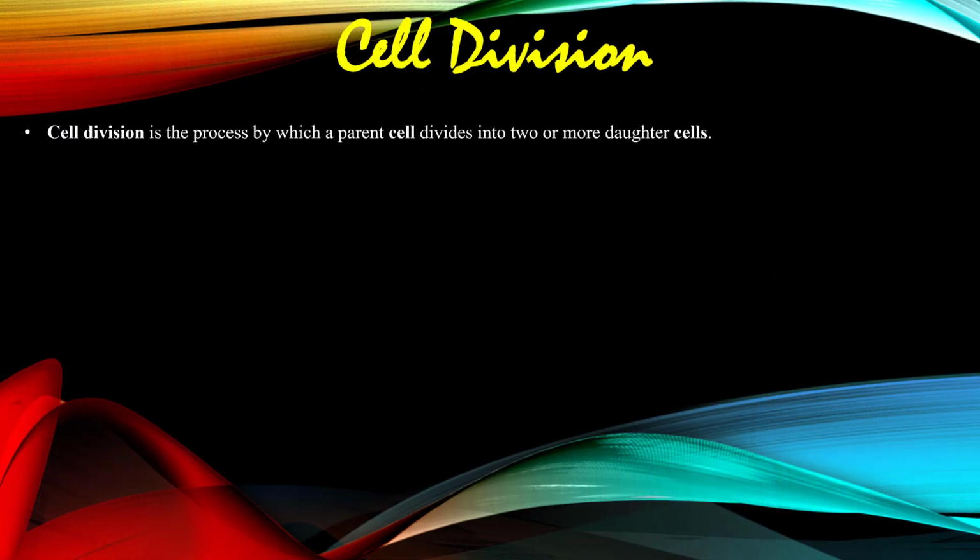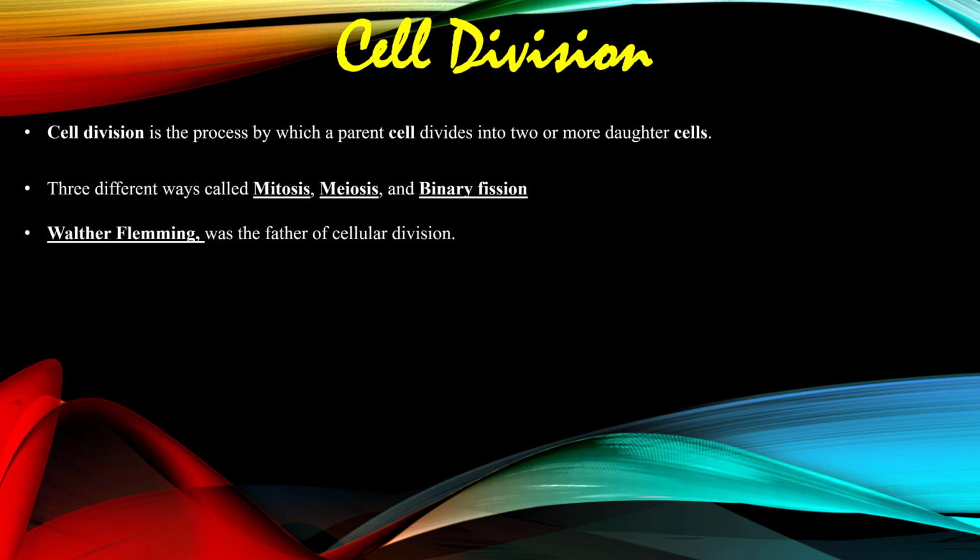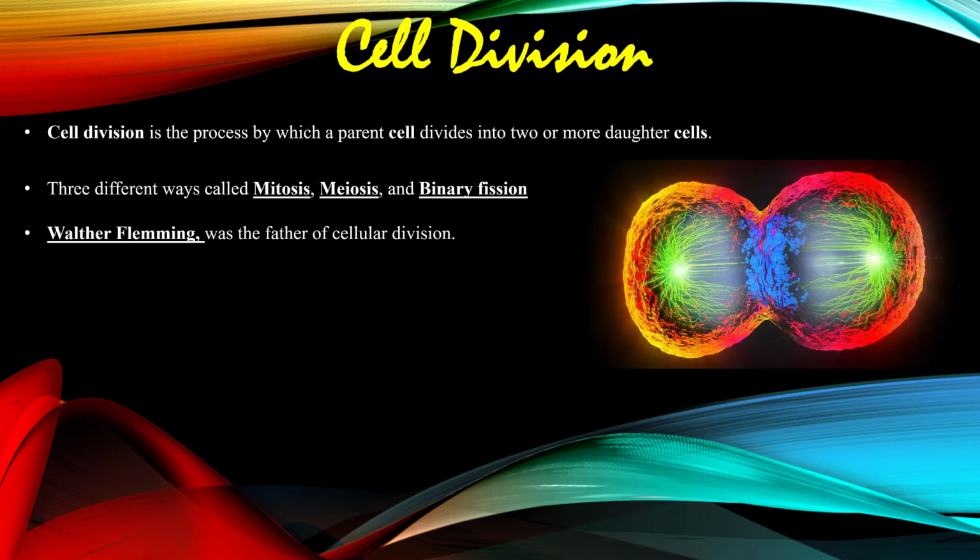Cell division is a biochemical process in which a parent cell divides into two daughter cells. Walther Flemming was the first to document the details of cellular division. Cell division is important for different reasons in living organisms.